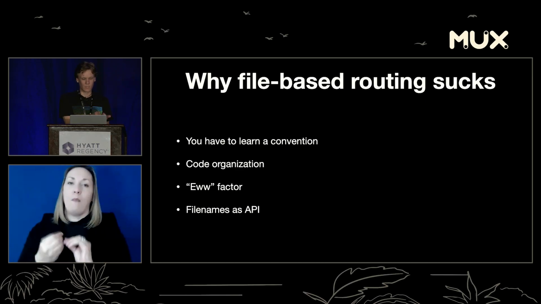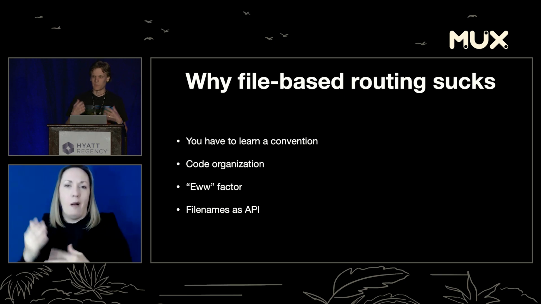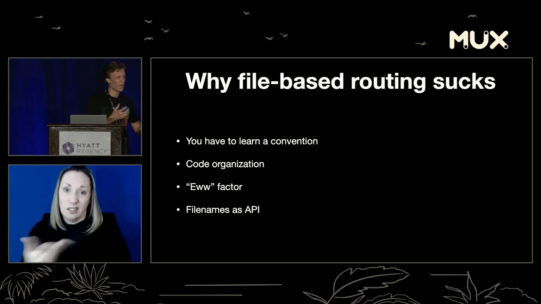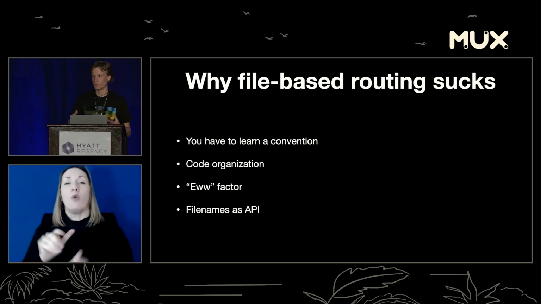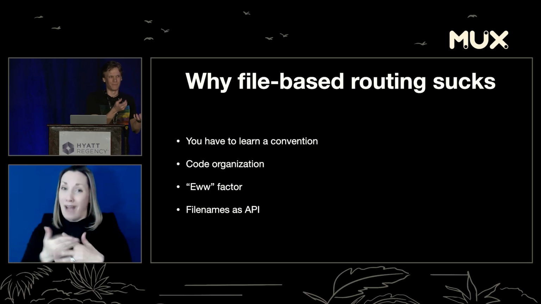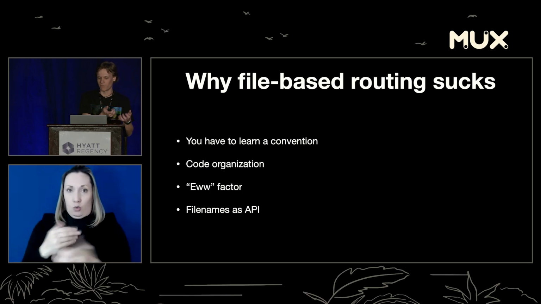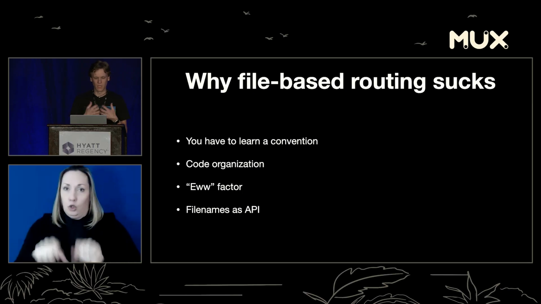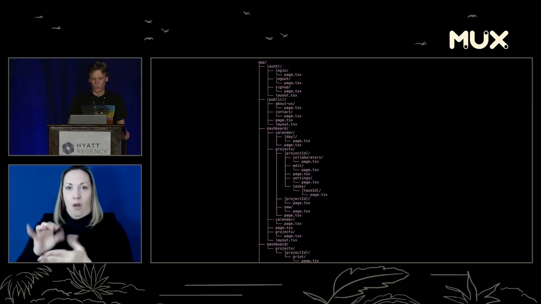The number one reason why file-based routing kind of sucks is because normally with a library, when you have a new API, what do you do? You make a new function. You export that function. It has JS docs and types and all this sort of stuff. With file-based routing, when you want a new API, you have to finagle the file system. You have to use whatever a file can allow, whatever symbols they'll allow, and you have to make up some convention for that API. So Next.js, pretty cool.